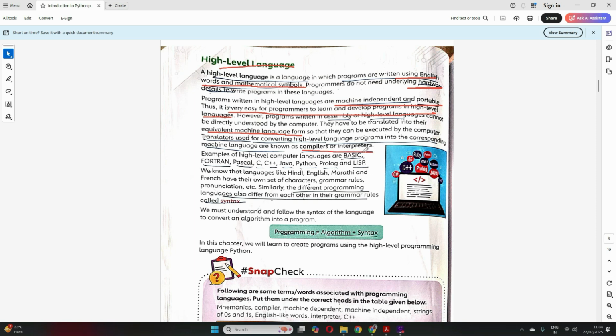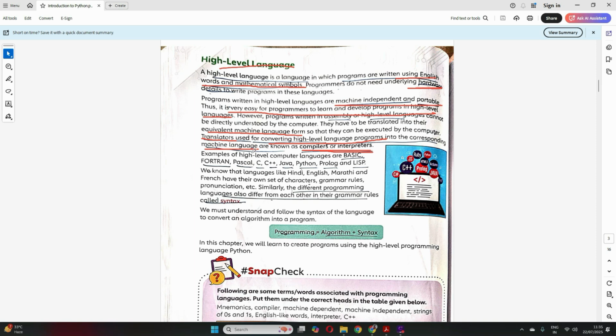So what are compilers and interpreters? They are translators which convert high level language programs into the corresponding machine language. So whatever program we write using English words and mathematical symbols in high level language is converted to machine language by compilers and interpreters. I hope it's clear now what a compiler and an interpreter are. They are basically the translators which translate our high level language to machine language.